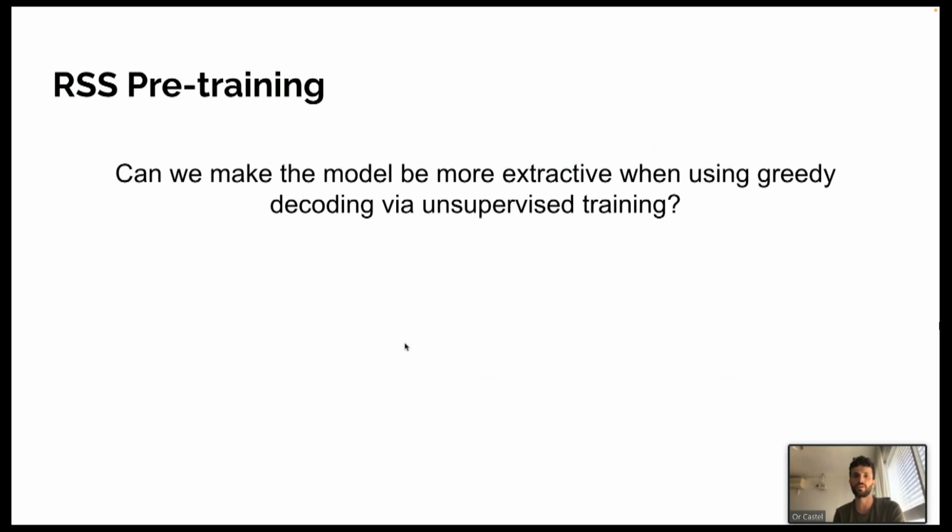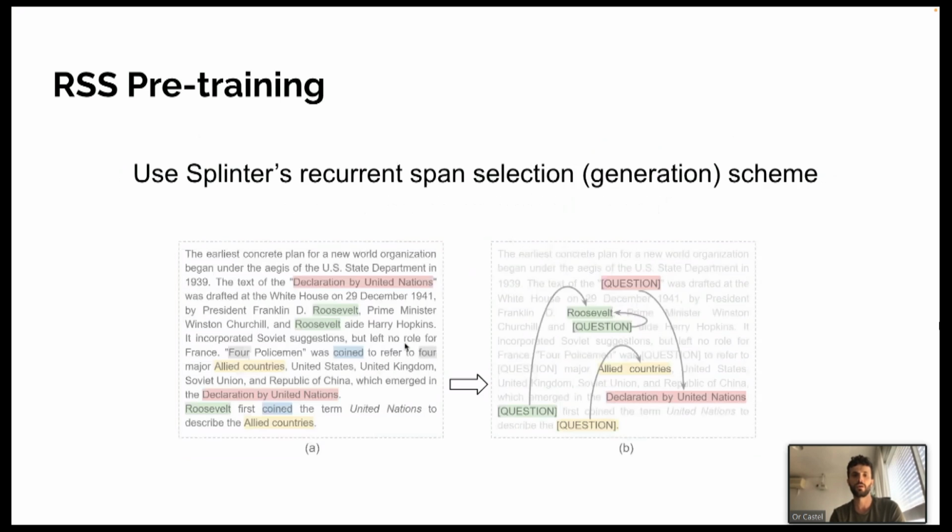So we've seen the main advantage of Exact Extract over greedy is in zero shot in terms of F1 score, but can we make greedy perform as well as Exact Extract even in a zero shot setup? In that case, we wouldn't need to use the Exact Extract algorithm. We use the RSS pre-training scheme, which was introduced in the Splinter paper. In this scheme, basically the model is trained with passages that have recurrent spans in them, several of them.